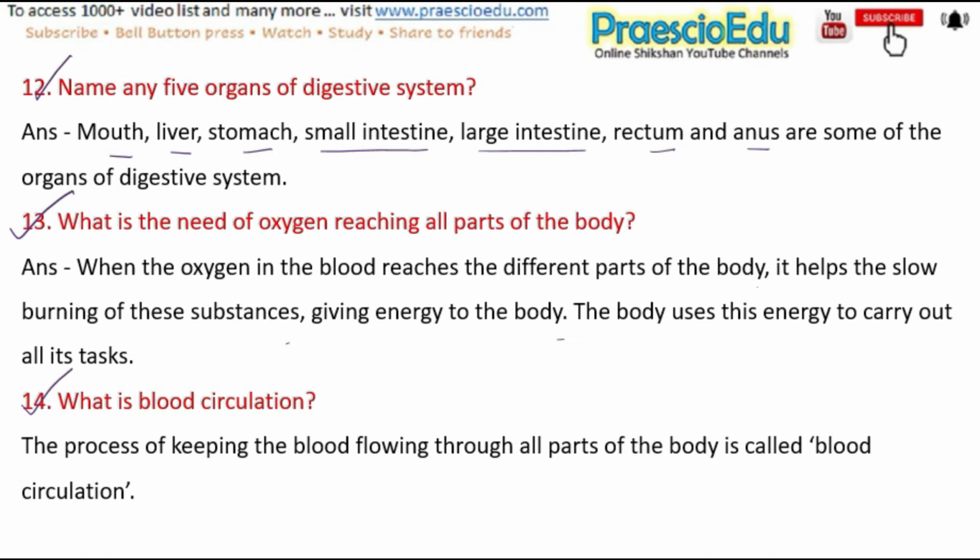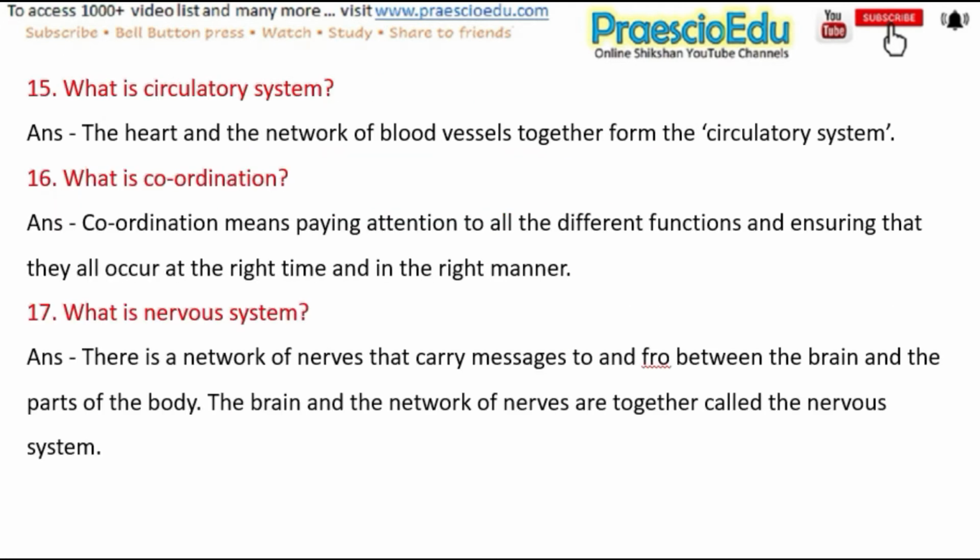Next question is, what is blood circulation? And the answer is the process of keeping the blood flowing through all parts of the body is called blood circulation. Next question is, what is circulatory system? The heart and the network of blood vessels together form the circulatory system. Next question is, what is coordination? And the answer is coordination means paying attention to all the different functions and ensuring that they all occur at the right time and in right manner.